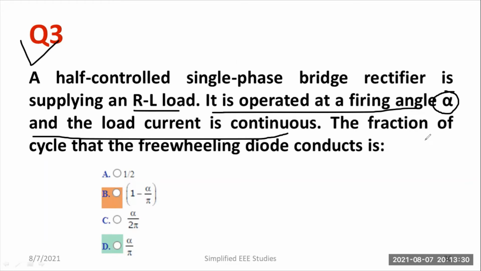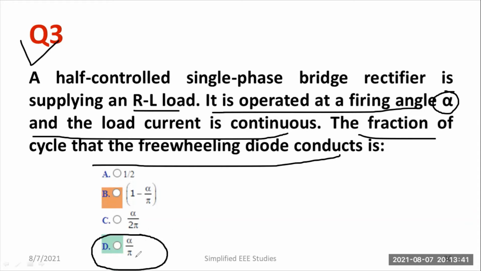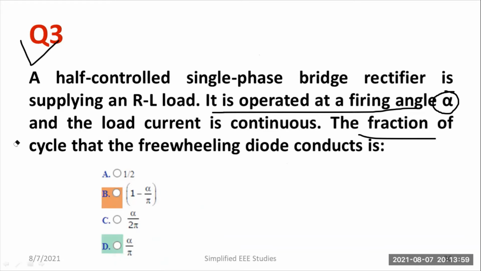The fraction of cycle that the freewheeling diode conducts is, okay, the conduction angle you are supposed to calculate. If you refer to the topic, what is a semi-converter and modes of operation, in the continuous conduction mode operation, the fraction of cycle that the freewheeling diode conducts is alpha divided by pi. So this is actually the right answer for this particular question. Please do refer to the semi-converter. I have already started the lecture series on power electronics and I will be uploading all the videos. Still it is pending, so let me keep updating.